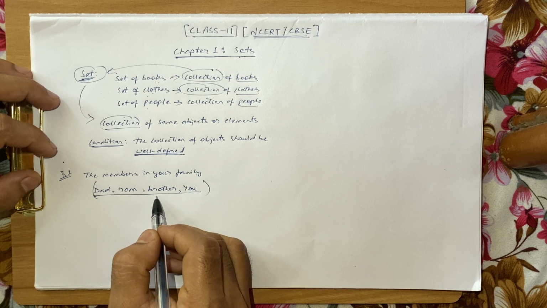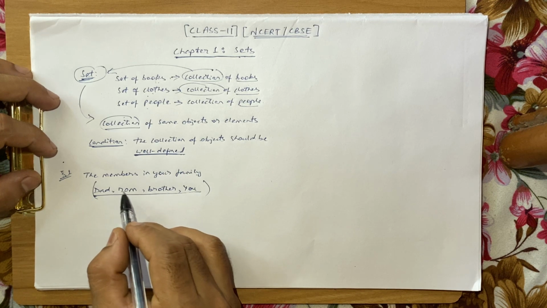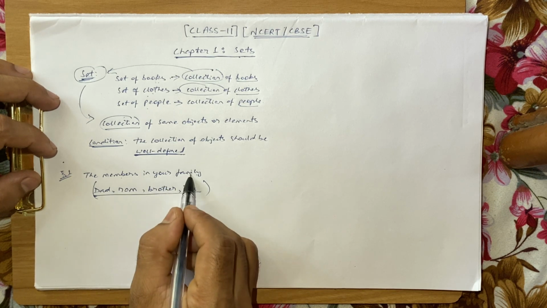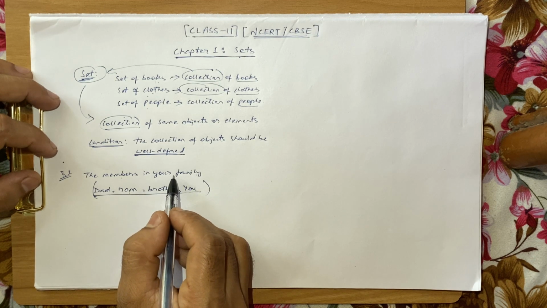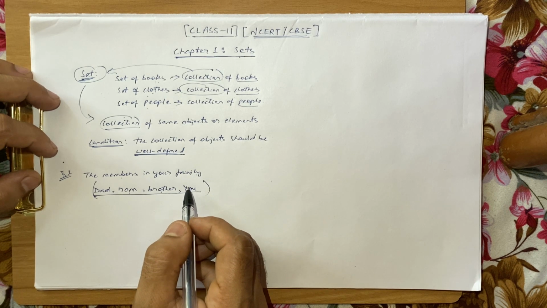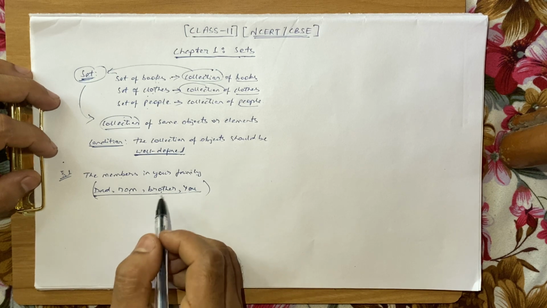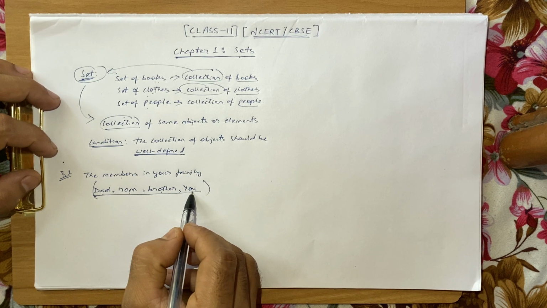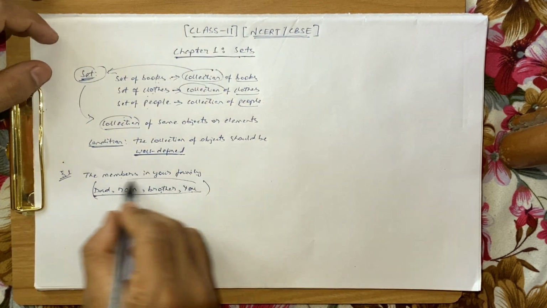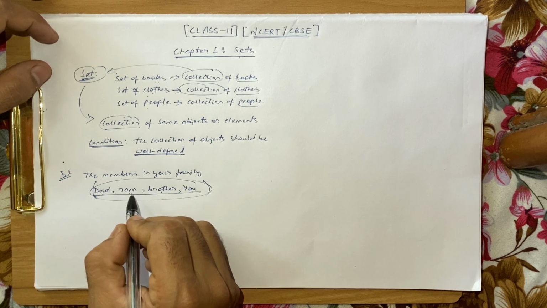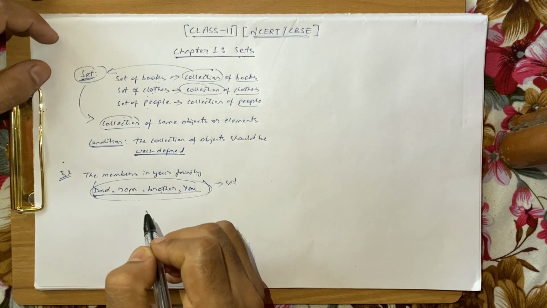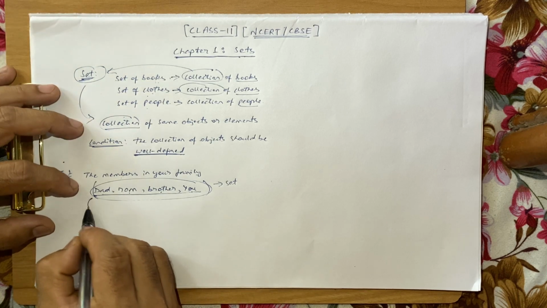And if you notice carefully, each of these members has a common nature. Your dad is a member in your family. Your mom, she is a member in your family. Your brother, he is a member in your family. And you are also a member of your family. Also, only these 4 members together form your family, and there is no other member. So this collection of 4 people, that is your dad, your mom, your brother and you, becomes a set. So this collection becomes a set, and we can define the set as what?